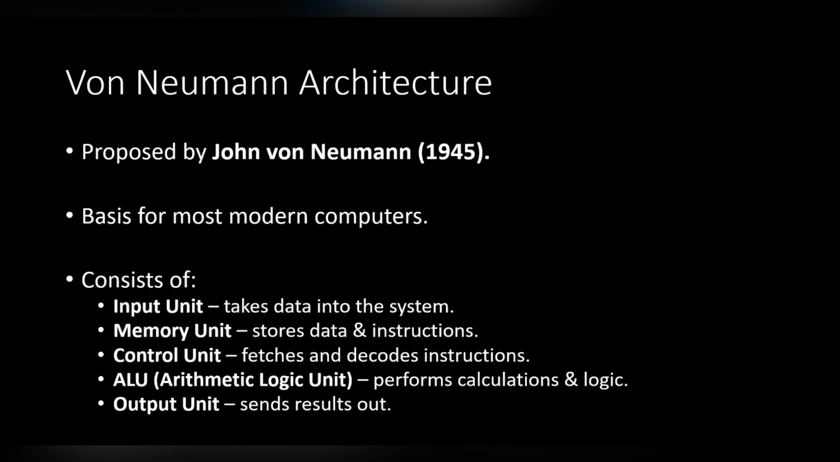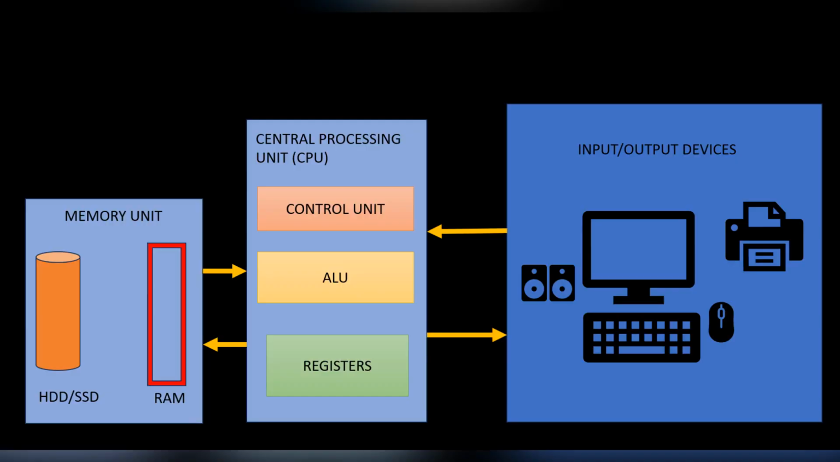Let's begin by understanding the von Neumann architecture, one of the most important ideas in computer science. This architecture was proposed by John von Neumann in 1945, and it forms the foundation of most modern computers that we use today. At its core, the von Neumann architecture describes how a computer is organized and how different components work together to execute programs. The von Neumann architecture consists of 5 main parts.